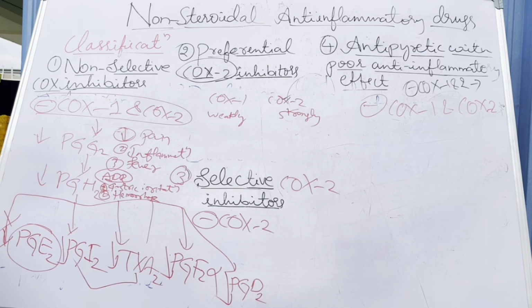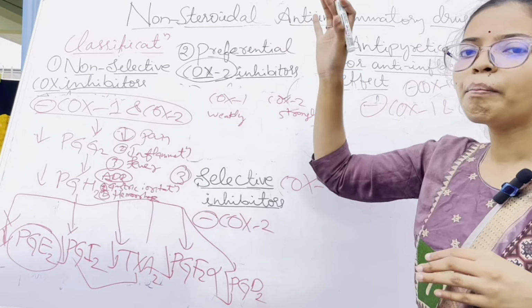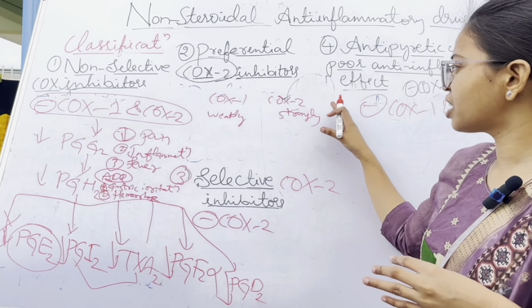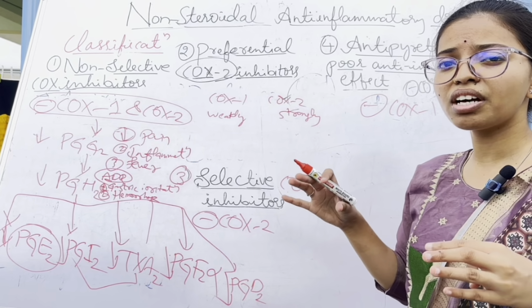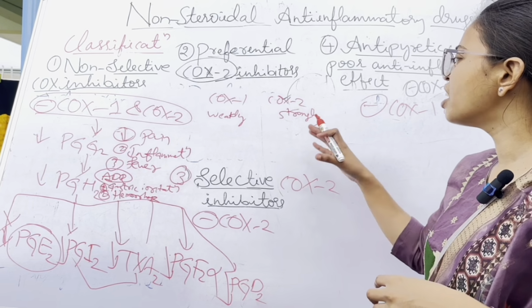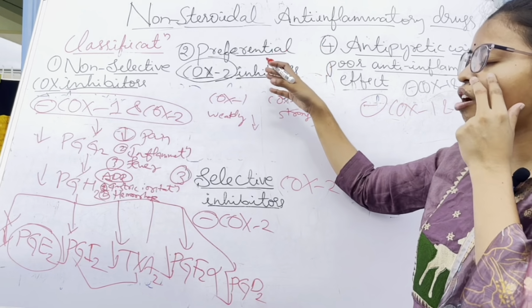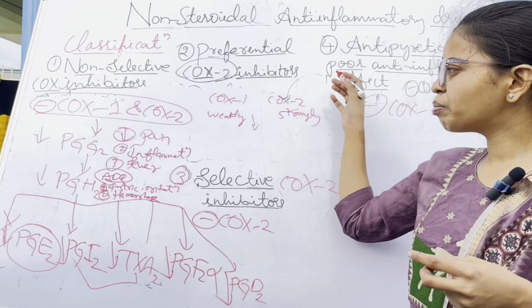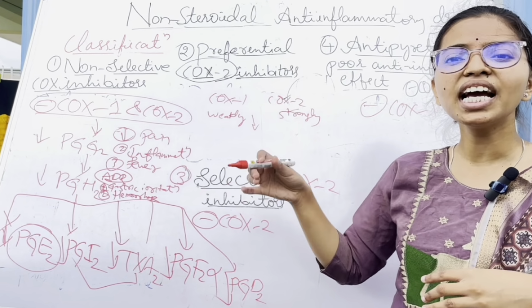So these are the effects of non-selective inhibitors, and the same areas and mechanism apply for preferential COX-2 inhibitors, but they inhibit COX-1 only weakly, and most of the effects come from strongly inhibiting the COX-2 enzyme. So what happens when we give a preferential COX-2 inhibitor? It will block the COX-1 and COX-2 enzymes, and all the prostaglandin synthesis and secretion will be decreased.